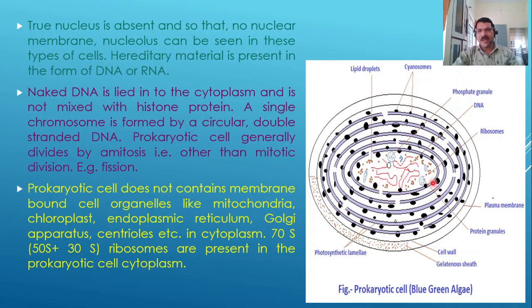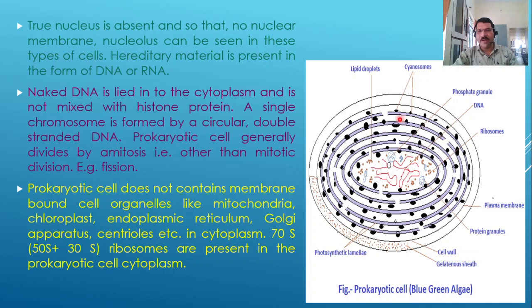In this cell, ribosomes are present as in the eukaryotic cell, but these ribosomes are different from those of eukaryotic cells. The prokaryotic cell contains 70S ribosomes, which are made up of subunits of 50S and 30S. They are present in the cytoplasm of prokaryotic cells.